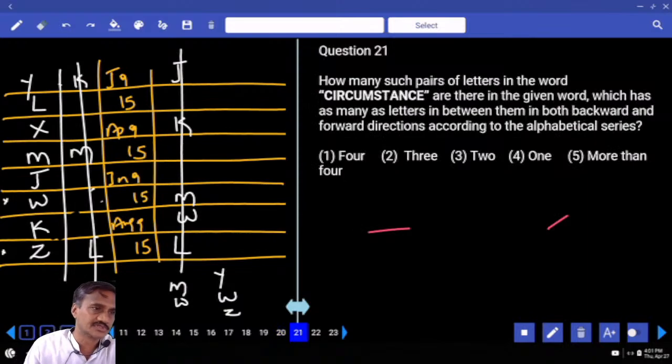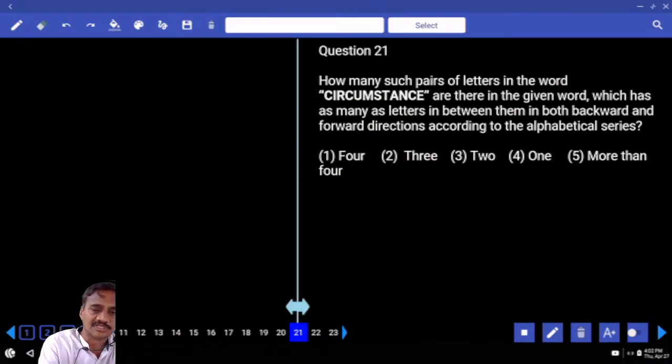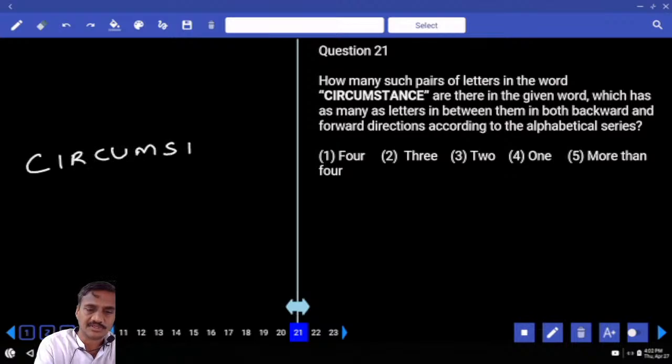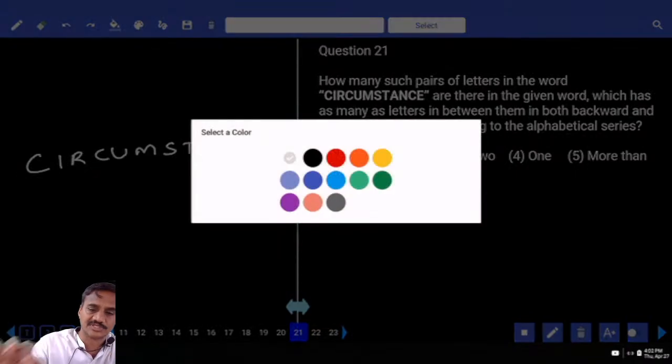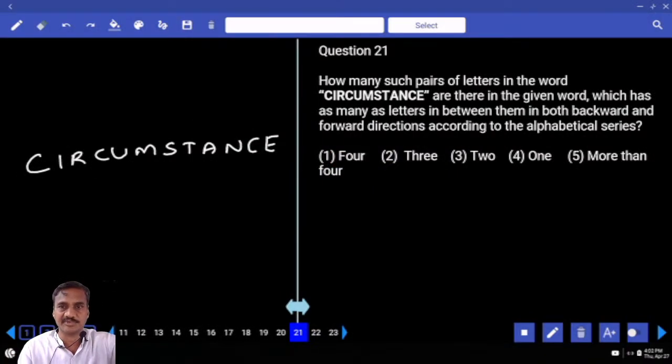The next one, 21st: how many such pairs of letters are there in the word CIRCUMSTANCE? Such pairs: CIR, CUM, ST, ANCU. How many such pairs of letters are there in the word circumstance, each of which has as many letters between them as in the alphabet?